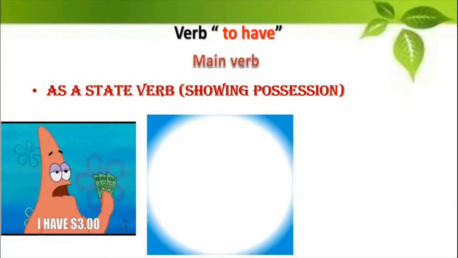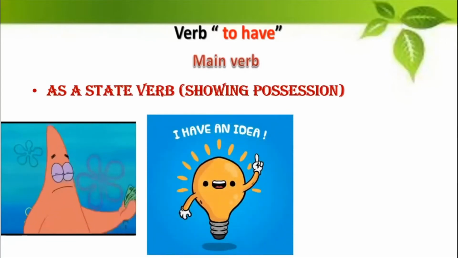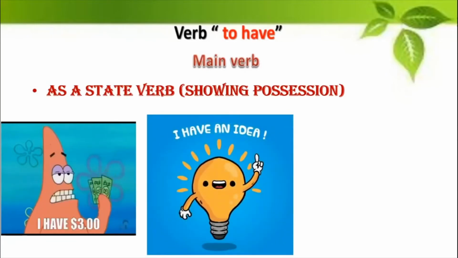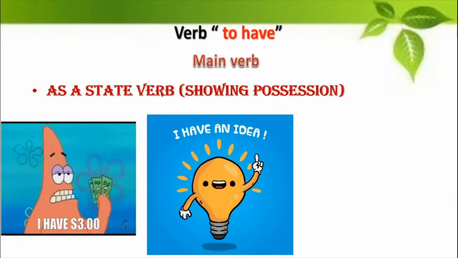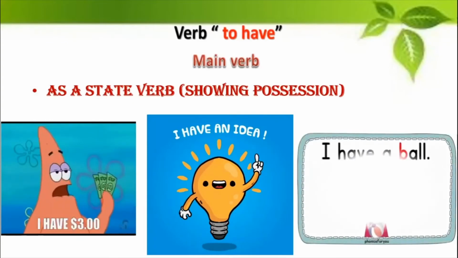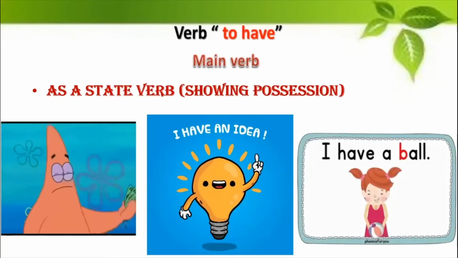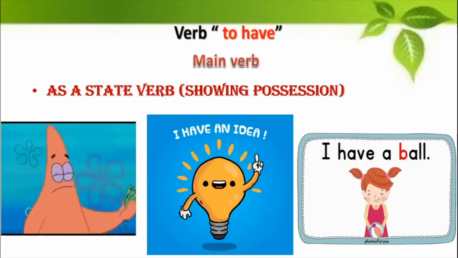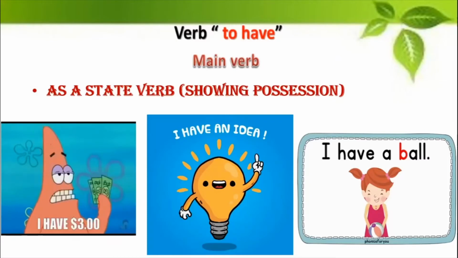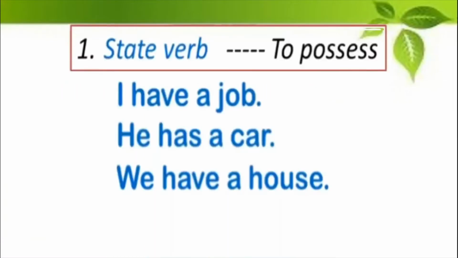Okay, see, I have an idea. So this idea belongs to me. I possess the idea. I have an idea. Look at one more example. I have a ball. Okay, so here the have is the main verb and it indicates possession. Okay, move on. Let's see some more examples.